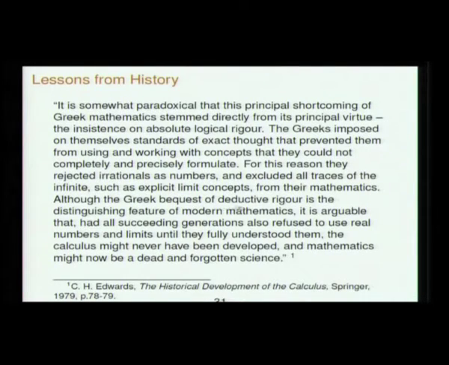Although the Greek bequest of deductive rigor is the distinguishing feature of modern mathematics, it is arguable that had all the succeeding generations also refused to use real numbers and limits until they fully understood them, the calculus might never have been developed, and mathematics might now be a dead and forgotten science. This is a very serious book on the history of calculus. This is not a philosopher. This is not like George Berkeley objecting to Newton's use of infinitesimals.